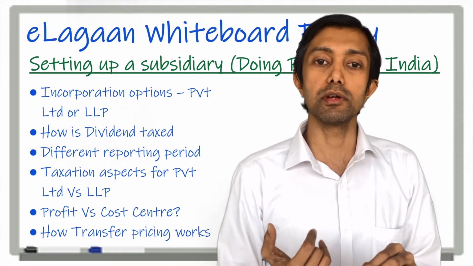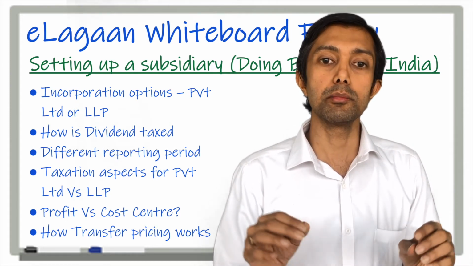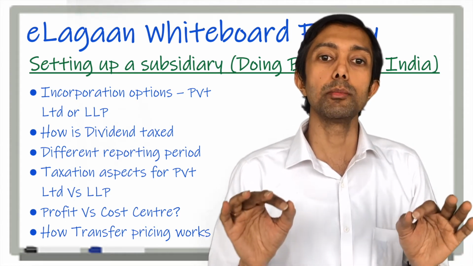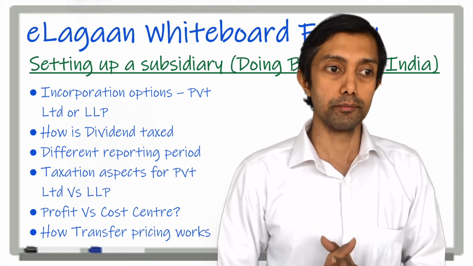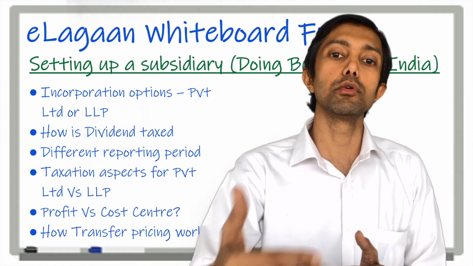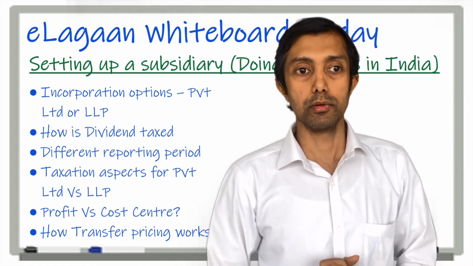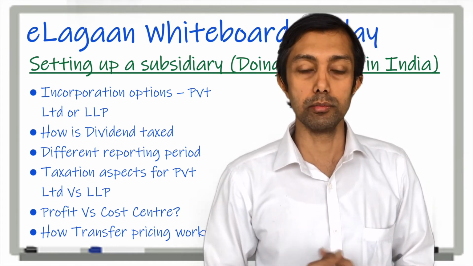Typically manufacturing, technology sectors require no prior approval. It is 100% on automatic route, as it is called. No prior approval is required. But post infusion of funds, you will need to do certain reporting to the RBI in respect of LLP or in respect of companies in both cases.